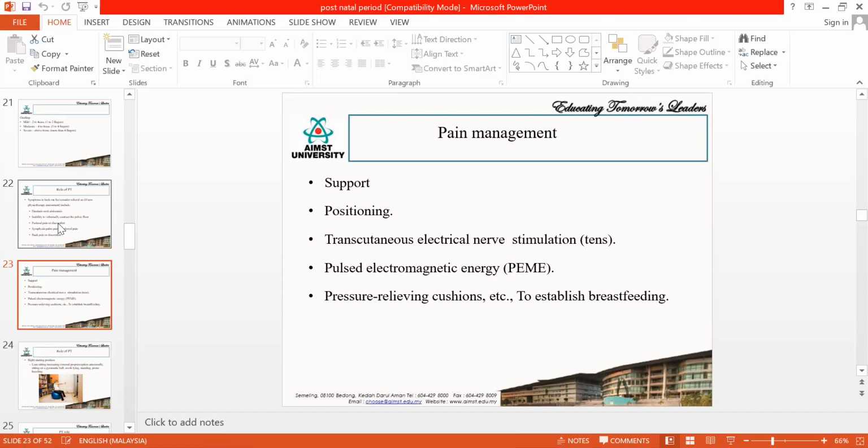So you need to teach them good positioning and good support with a pillow, as well as with the chairs and with the cot. Apart from that, you can give TENS, and you can give pulsed electromagnetic energy. You can also give donut pillows for pressure relief in case they have perineal pain. The donut pillow will be very, very effective.